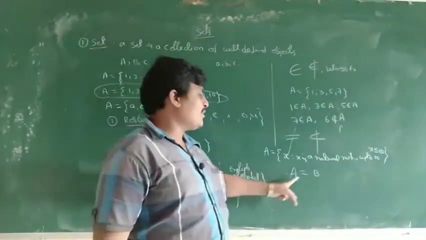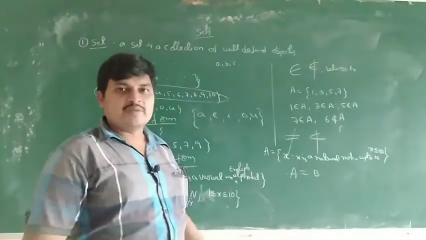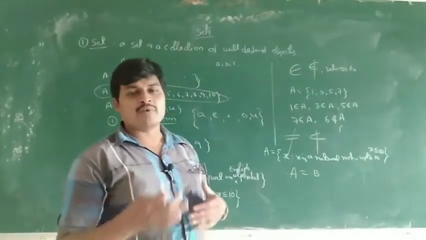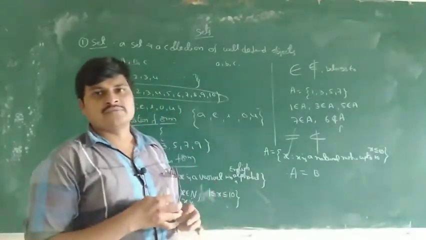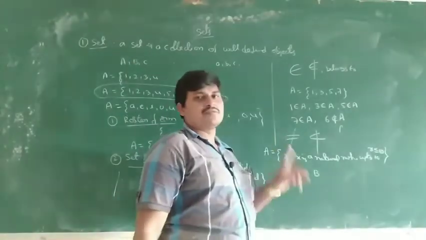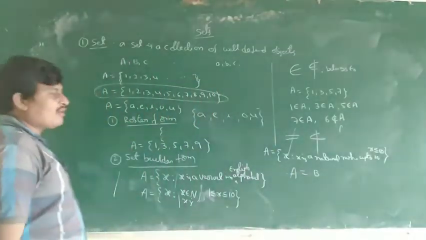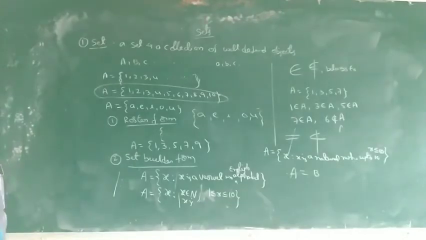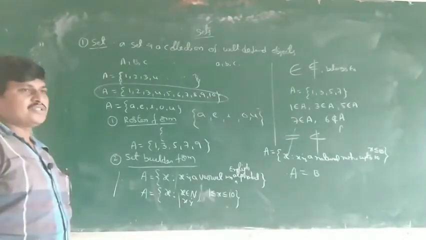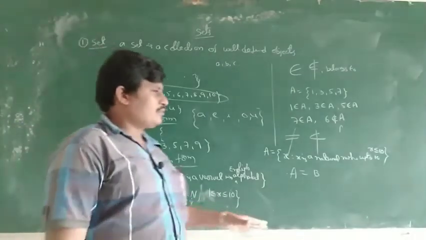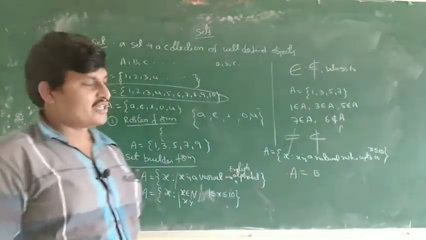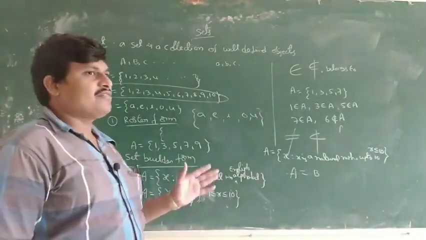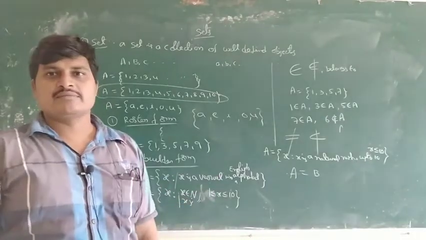A has 10 elements, B has 10 elements, the same number of elements. These are equal sets. This is up to yesterday: finite set, infinite set, and equal set.